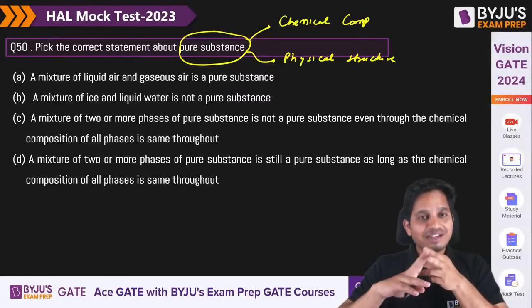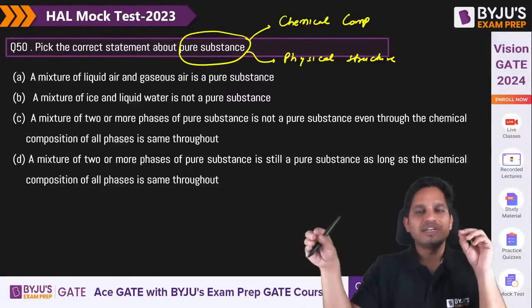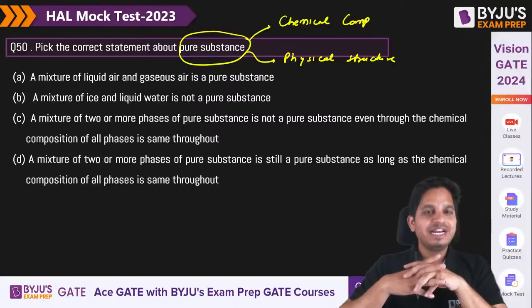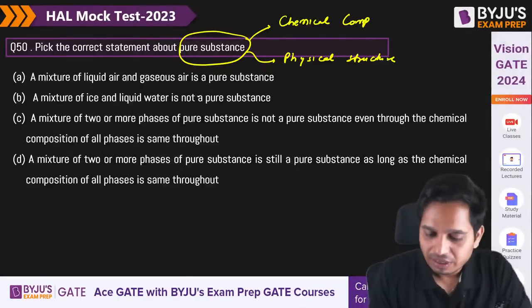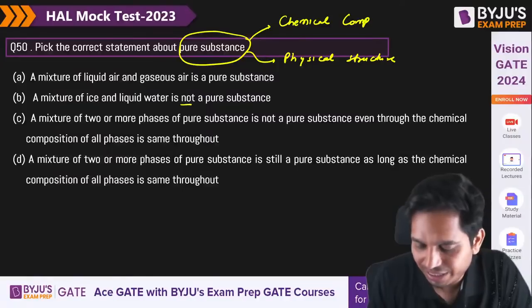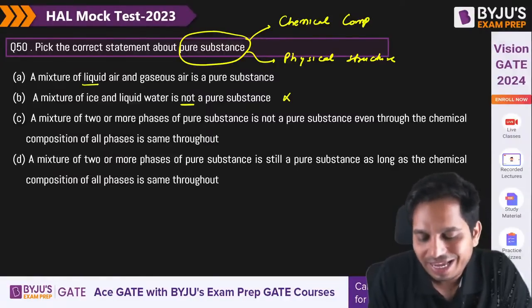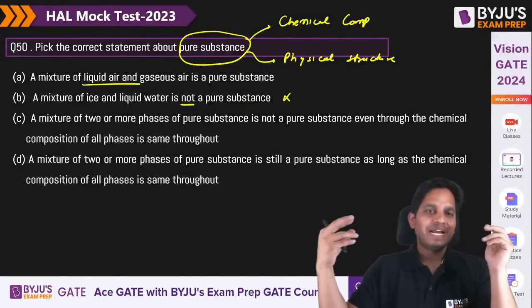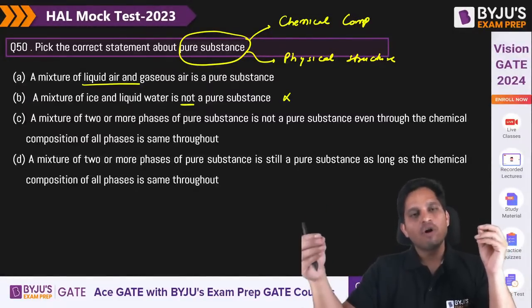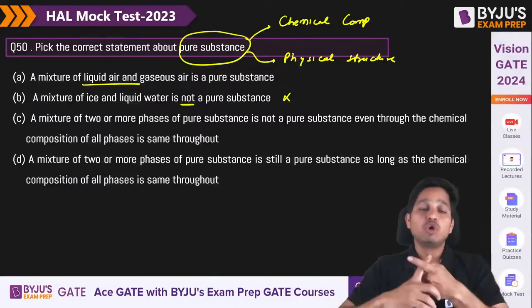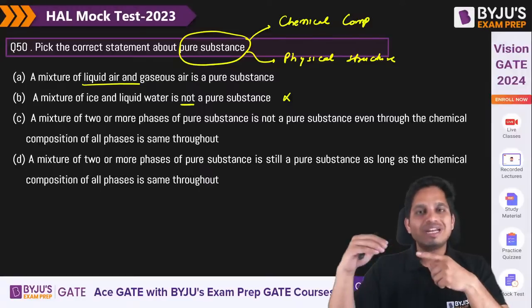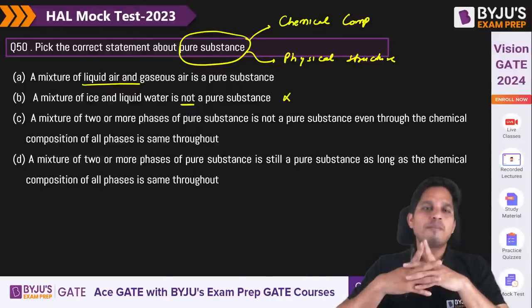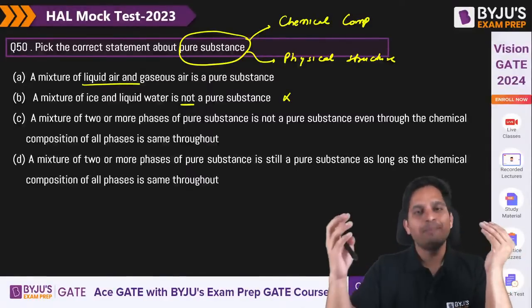Liquid air and gaseous air, ice and liquid water is not a pure substance. D is the right answer. Yes, you see, this is a pure substance. Yes, but here it is no, so this is wrong. Air is not a pure substance. You see, based upon the altitude, based upon the temperature and pressure, the chemical composition of air changes. Sometimes CO2 is not there, okay, or CO2 is less. Sometimes moisture is less, so basically the amount of water vapor is less. So the chemical composition of liquid air keeps changing based upon temperature and altitude.